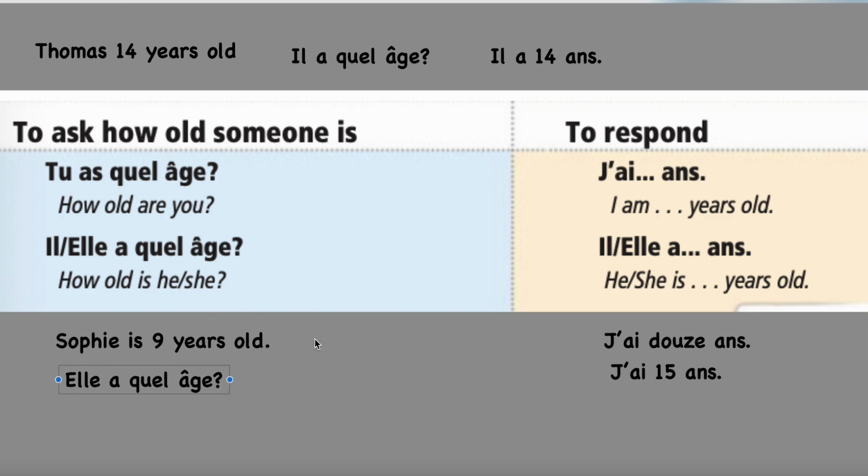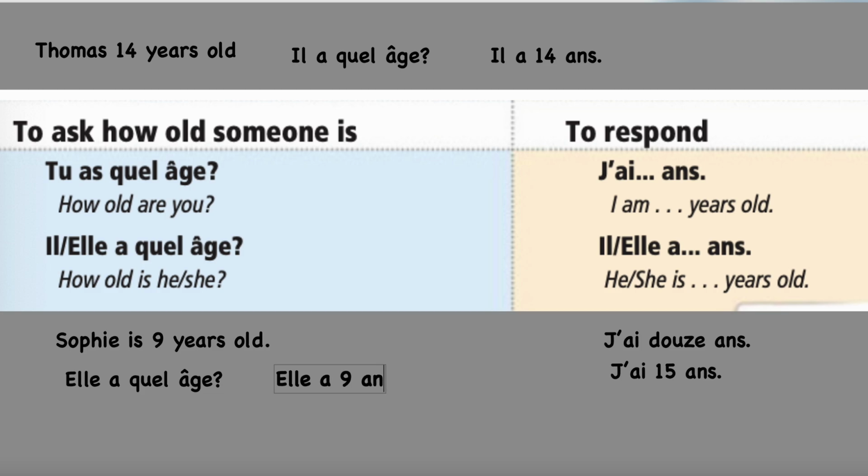So then to respond, we want to say she is 9 years old. How would you say that? Right, you're going to say "elle a 9 ans." That's it. "Elle a 9 ans."